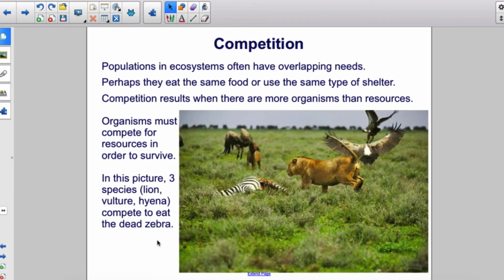Populations in ecosystems often have overlapping needs. Perhaps they eat the same food or use the same type of shelter. Competition results when there are more organisms than resources. Organisms must compete for resources in order to survive. In this picture, 3 species, lion, vulture, and hyena, compete to eat the dead zebra.